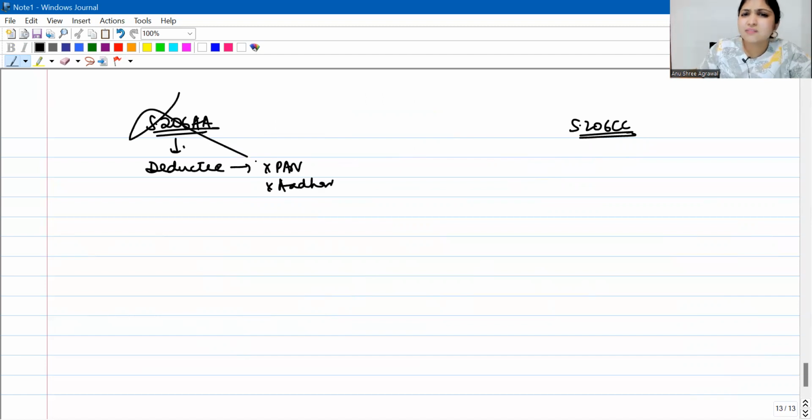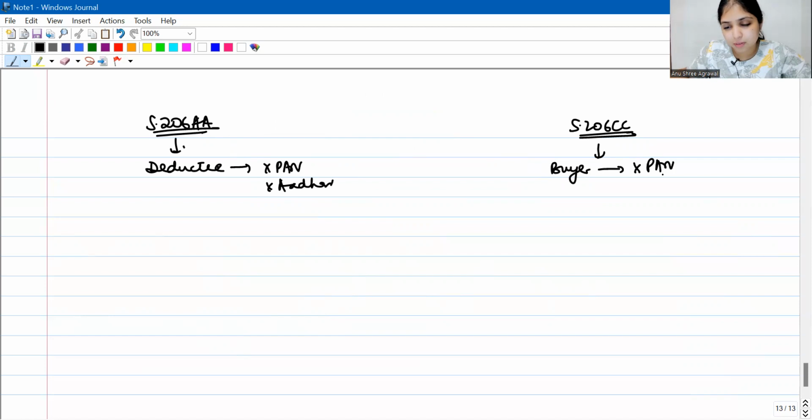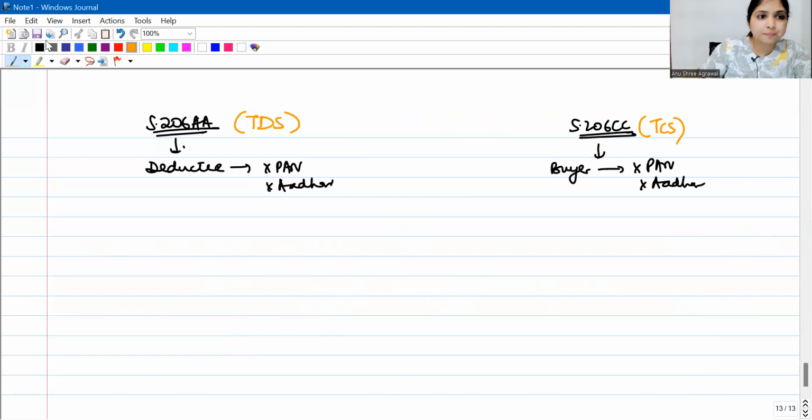At least one if he gives, won't apply. 206CC will apply when the buyer is neither giving PAN number nor is he giving Aadhaar number. By now you would have concluded that 206AA is a TDS section and 206CC is a TCS section.